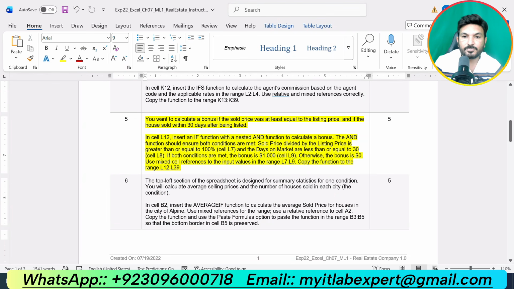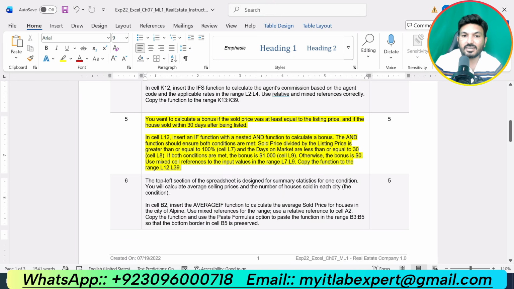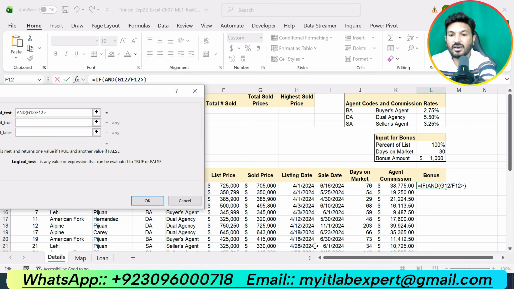First condition, it is saying sold price divided by the listing price. Sold price that is given in cell G12 divided by the listing price that is given in cell F12. Okay. Sold price divided by the list price is greater than or equal to 100%. The 100% is given in cell L7. Okay. That is our first condition.